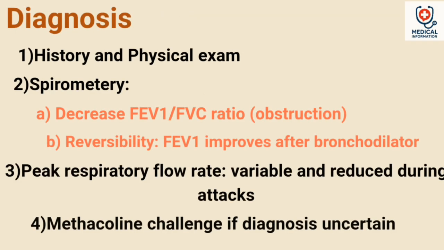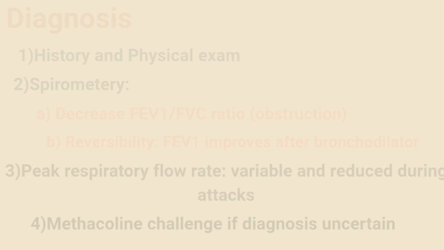Diagnosis: 1. History and physical exam. 2. Spirometry. A. Decreased FEV1/FVC ratio, indicating obstruction. B. Reversibility: FEV1 improves after bronchodilator. 3. Peak expiratory flow rate, variable and reduced during attacks. 4. Methacholine challenge if diagnosis is uncertain.